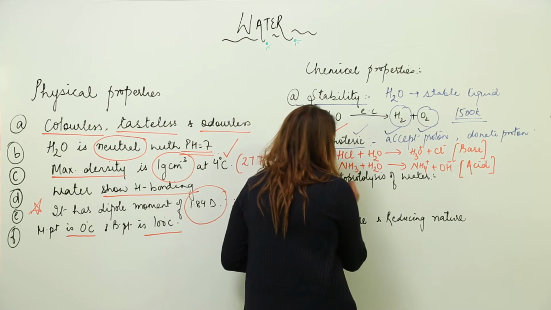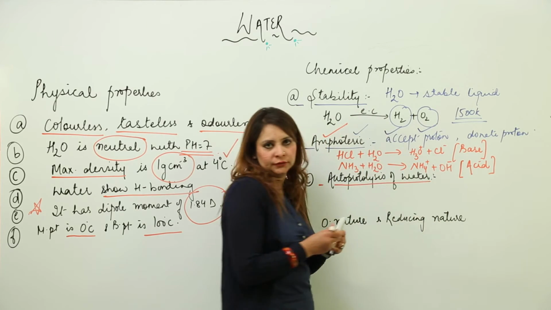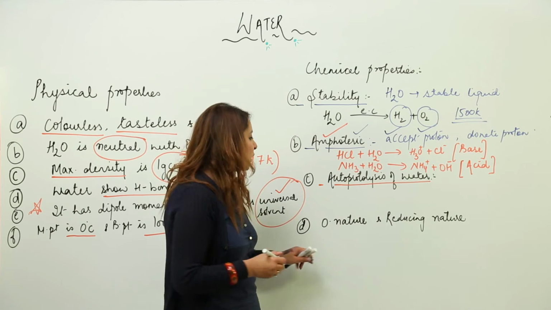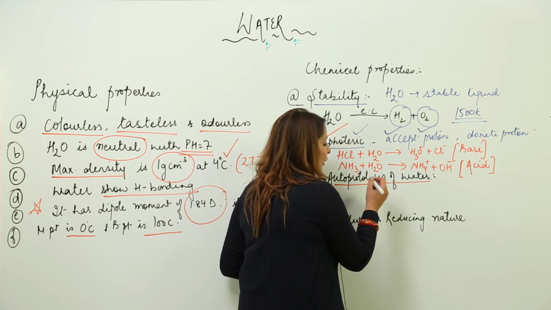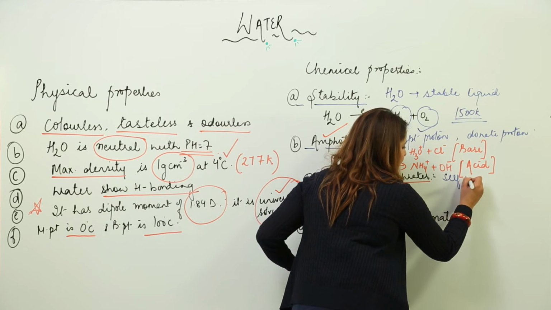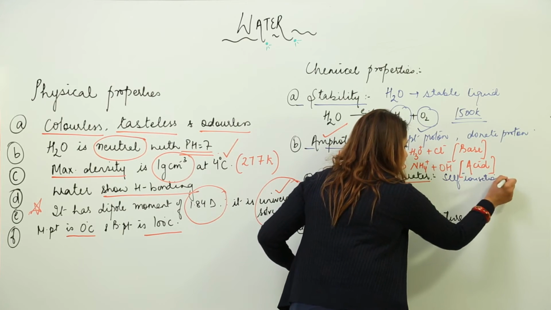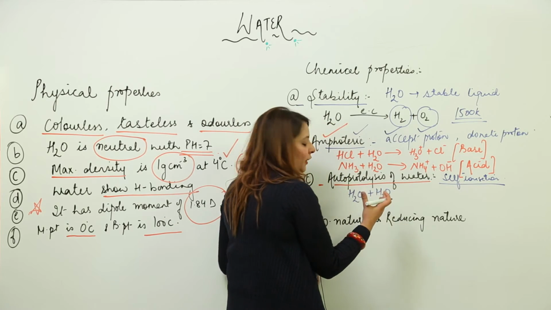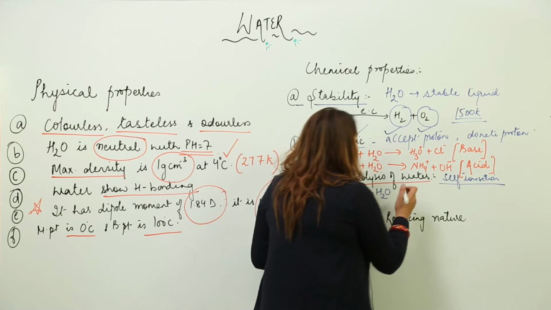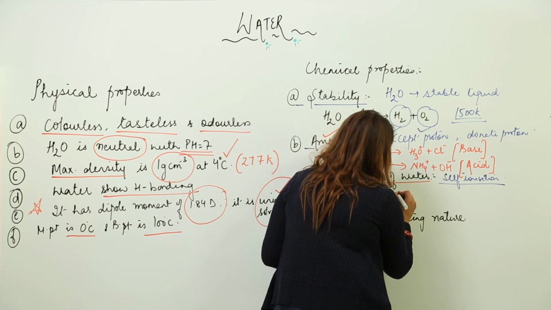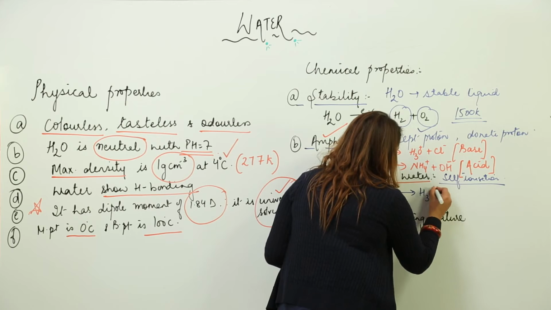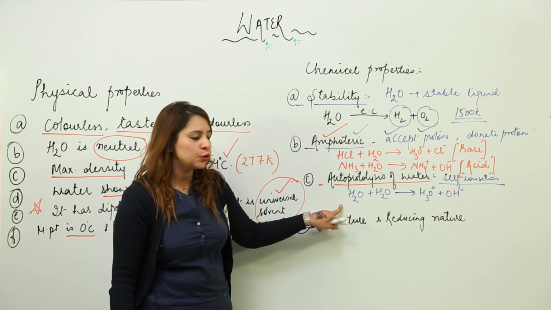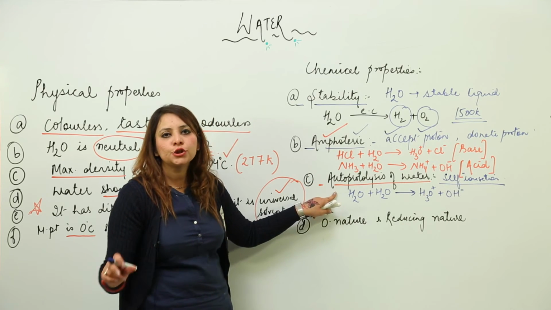Third property is autoprotolysis of water. Auto means self, protolysis means breakdown of water. So we know that water actually has a property of self-ionization. That is, water molecules interact with each other and carry out the ionization process in which they form hydronium ion and hydroxide ion. This we did in the equilibrium chapter also. So this is called self-ionization of water also.